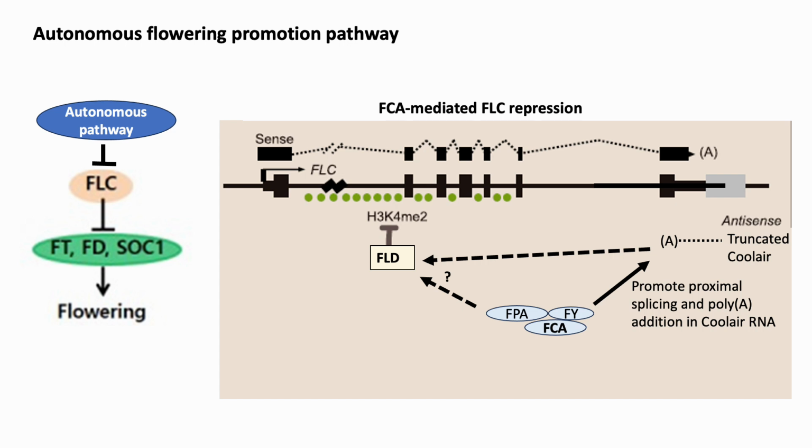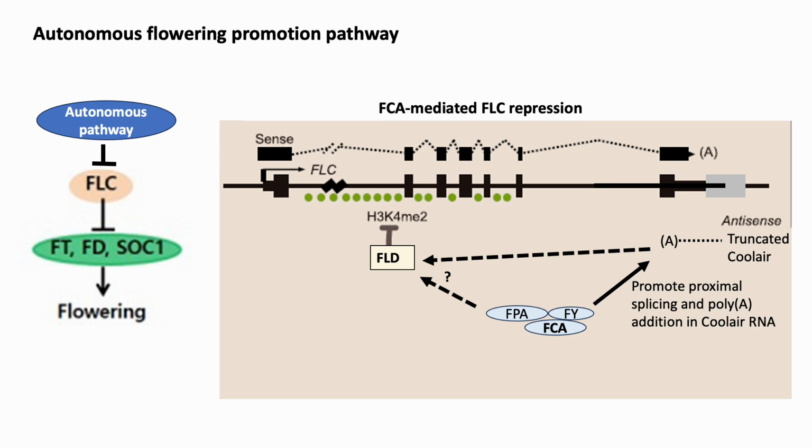A third pathway, the autonomous pathway, promotes flowering in a photoperiod or low temperature independent manner. This pathway was identified by analyzing mutants that are still responsive to photoperiodic cues and to vernalization, but yet show late flowering. The autonomous pathway leads to FLC repression and the promotion of flowering.